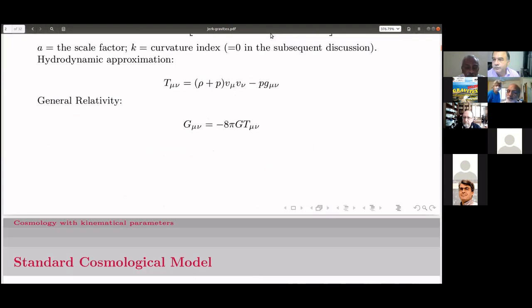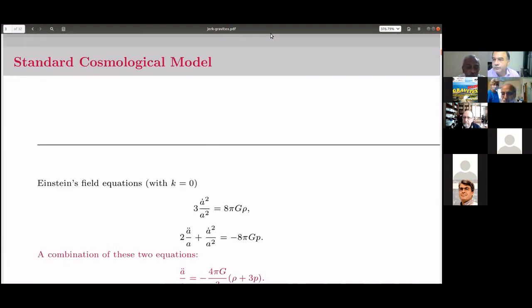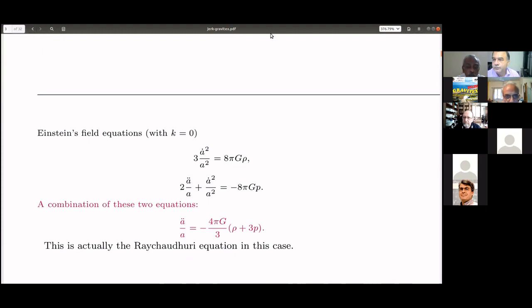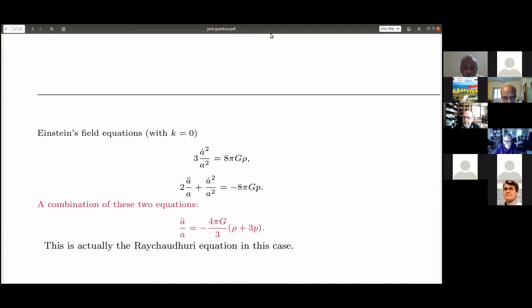From this, we need to solve Einstein's equations to talk about the dynamics of the universe. These are the equations translated from G mu nu equal to minus 8 pi G T mu nu: 3 a dot square by a square is equal to 8 pi G rho, and 3 a double dot by a plus a dot square by a square is equal to minus 8 pi G into P. Rho and P are of course the density and pressure of the fluid distribution. And as I already said, we have assumed K equal to 0.